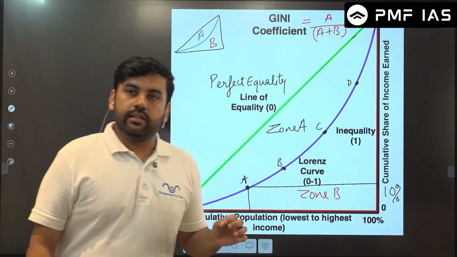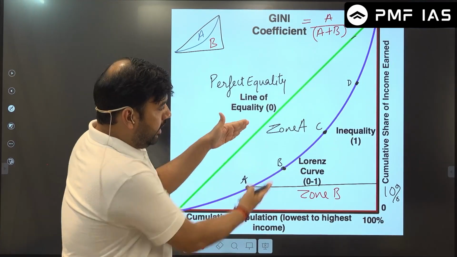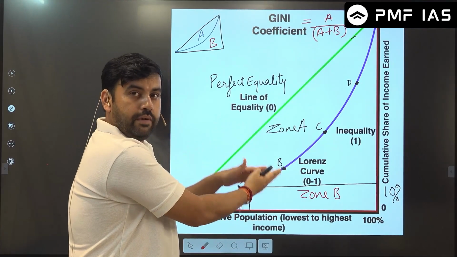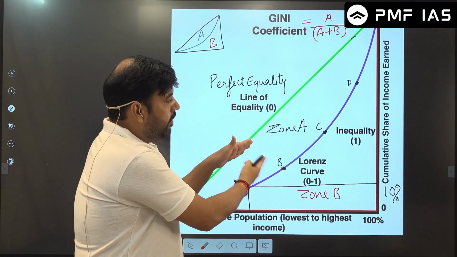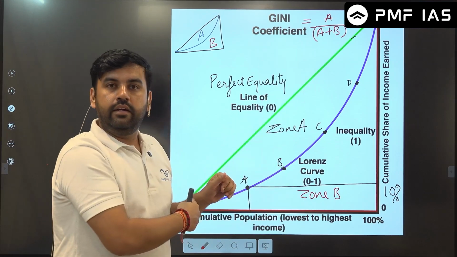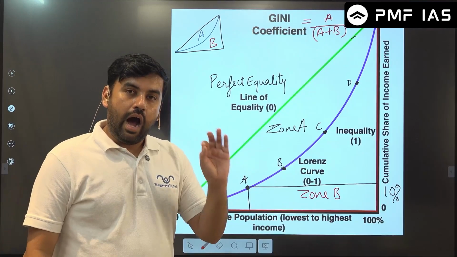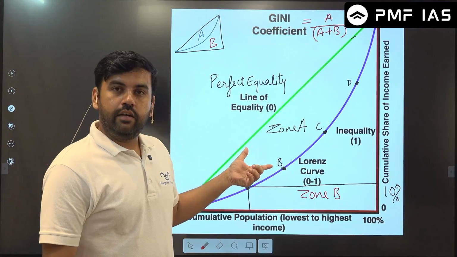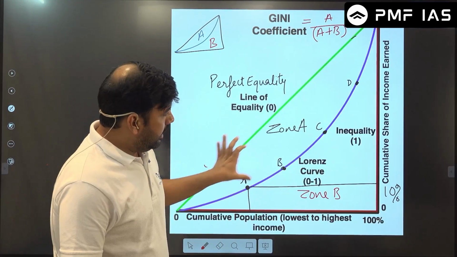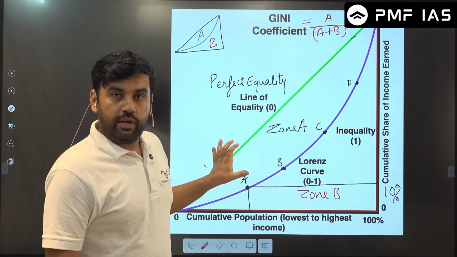This area is the inequality, the difference between the present status of a country and what should be the perfect. So the difference between these two over the entire area, that is the Gini coefficient. So this will give you the idea of how the Gini coefficient is measured, right? The area here over the entire area, because this area shows the inequality, how far we are from perfect equality.